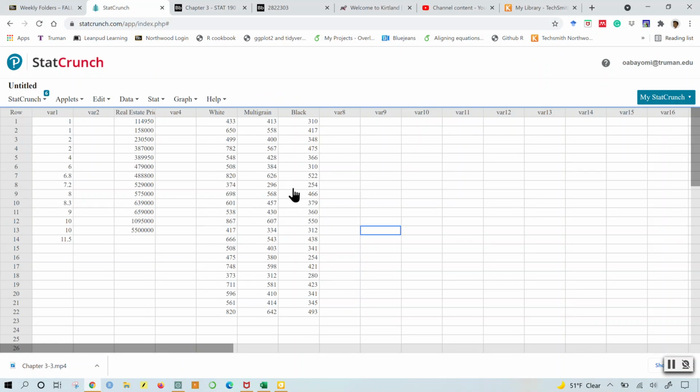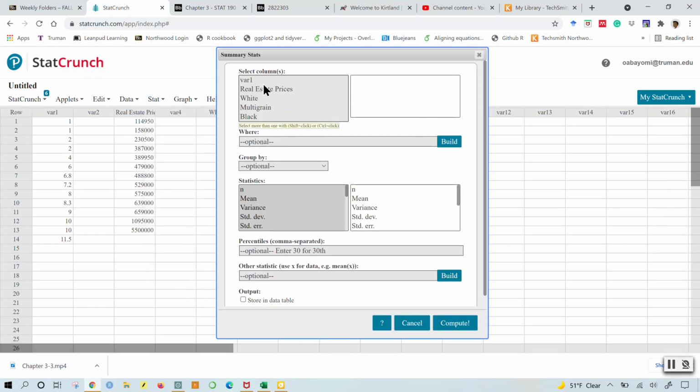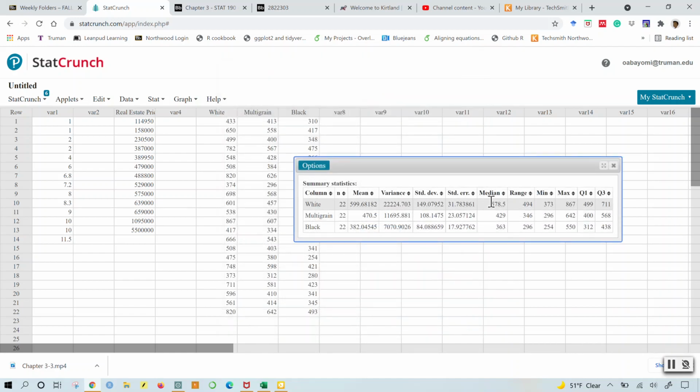I already have the data set in, so I can go to Stats, Summary Stats, Columns, and I'm going to click on white, hold down the Control button to grab multiple: white, multi-grain, and black. I already have all of the descriptive statistics selected by default, so I'm just going to click compute.